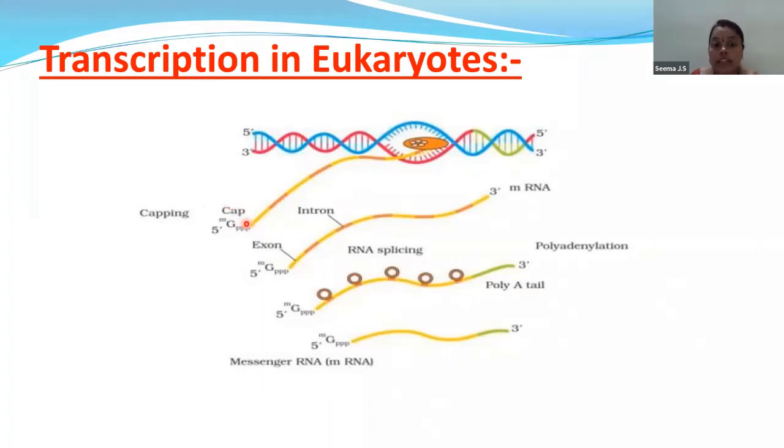Now, after this capping process, what is happening? This mRNA will get separated from this DNA segment. After the separation of this mRNA from the DNA segment, you can see this is the separated segment. Let us know what is happening to this DNA segment. It will get back to its normal stage.